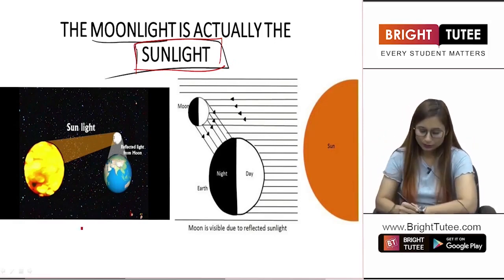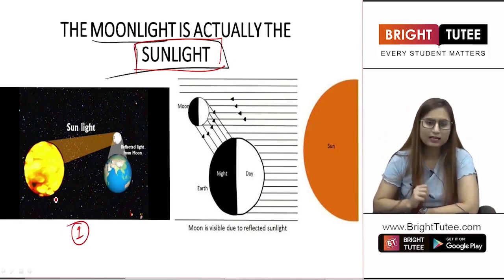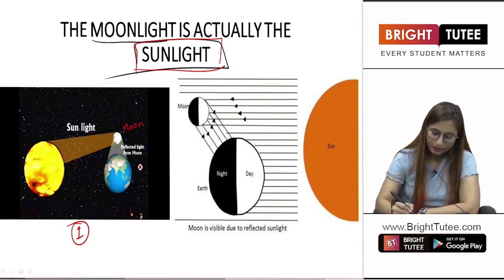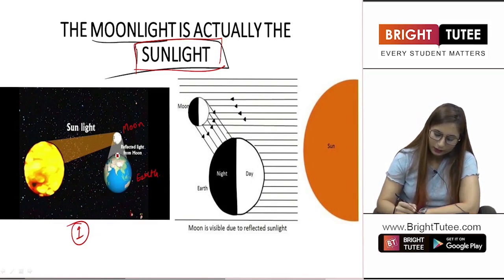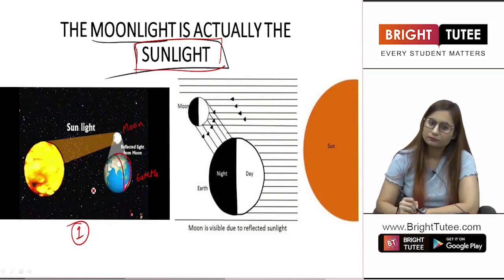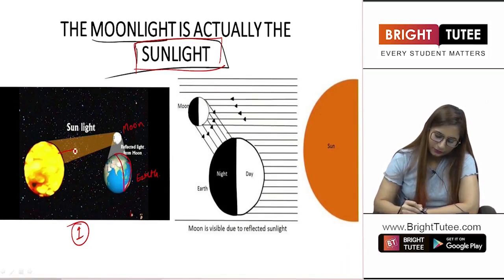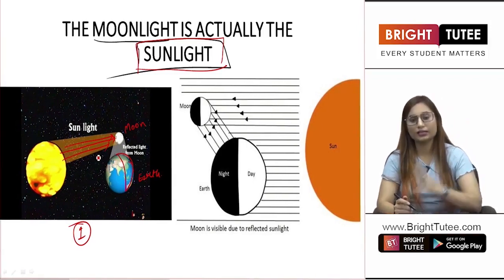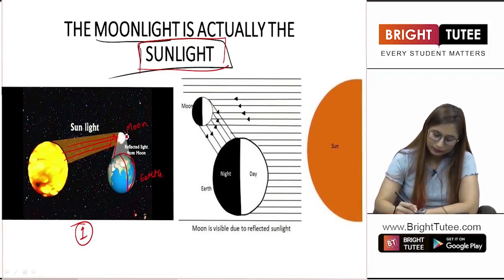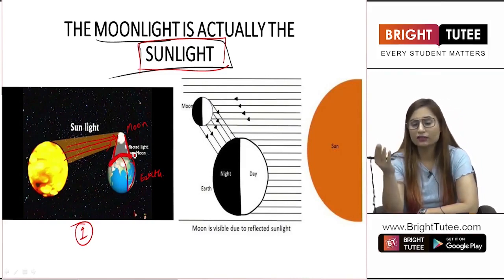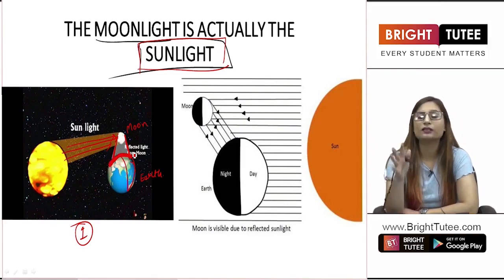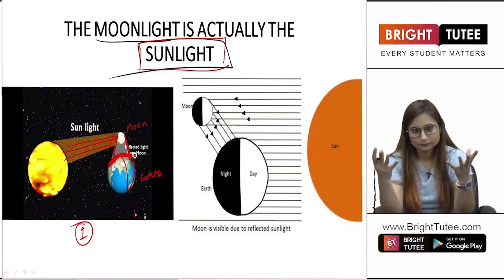Let us see. Look at picture 1. This is the sun, this is the moon, and this is the earth. Right? Now, this part of the earth is having night time. Now, students, the rays from the sun that are falling onto the moon are reflected in many different directions. The rays that fall onto the earth, there is a certain region of the earth on which these reflected rays from the sun fall. At that portion, the moon is visible very bright, right?